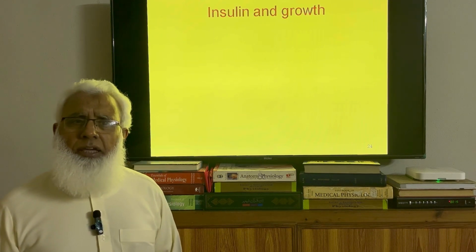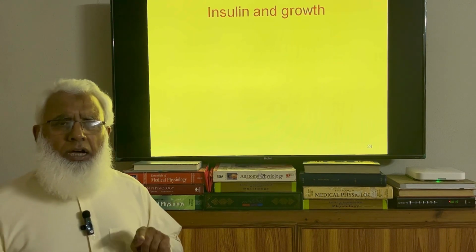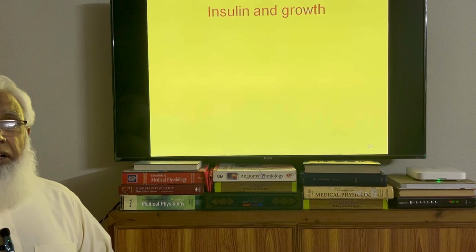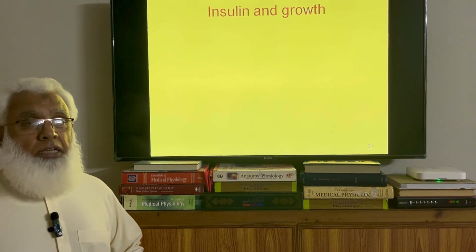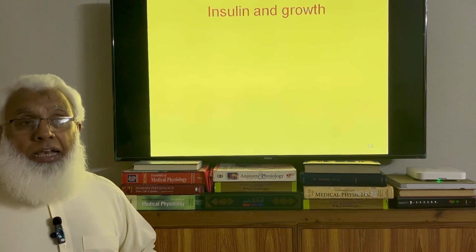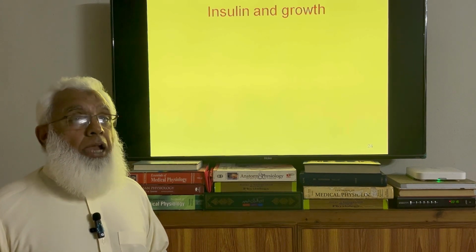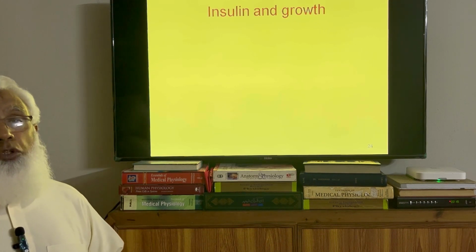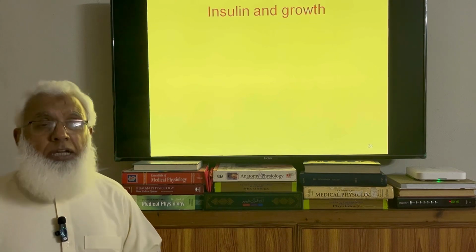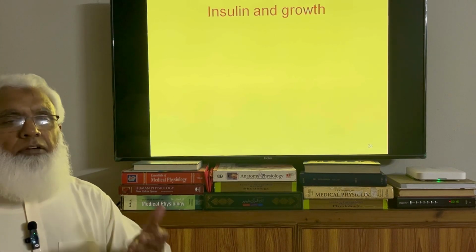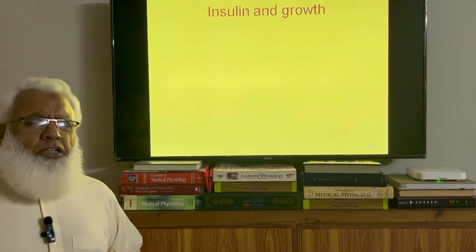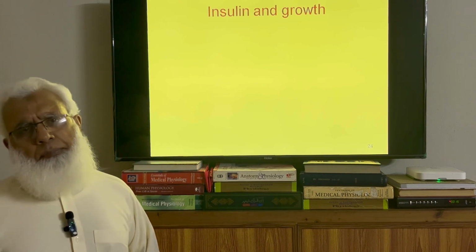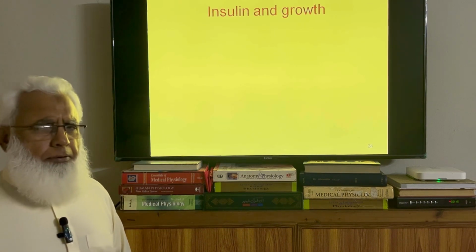So we discussed the effects of growth hormone on protein, carbohydrate and fat metabolism. So growth hormone has effects on all the dietary substances. It causes deposition of the protein, less utilization of the protein. And it causes fat mobilization and utilization of the fat. And it reduces the utilization of carbohydrates. So it spares protein and causes utilization of the fats. It also spares the carbohydrates as well. It is diabetogenic, we saw that. We were on this slide when abruptly this video stopped there.